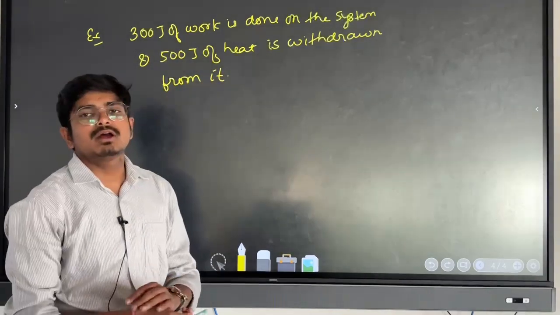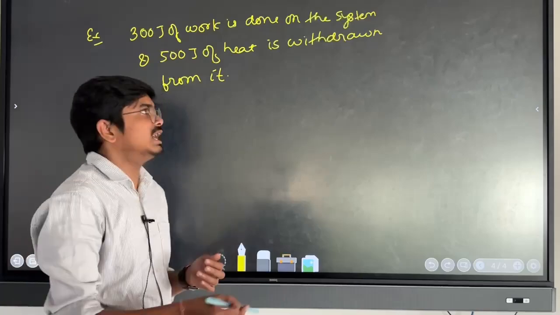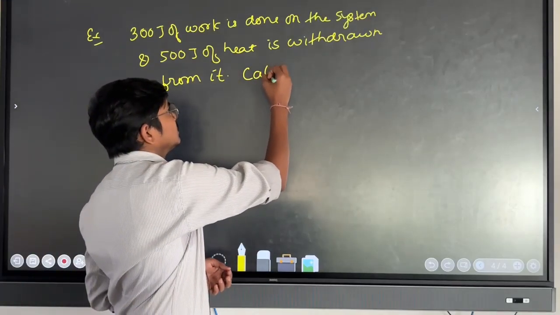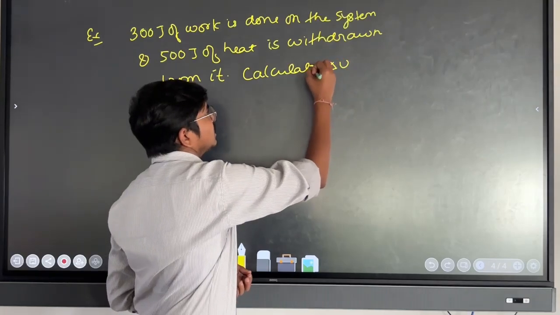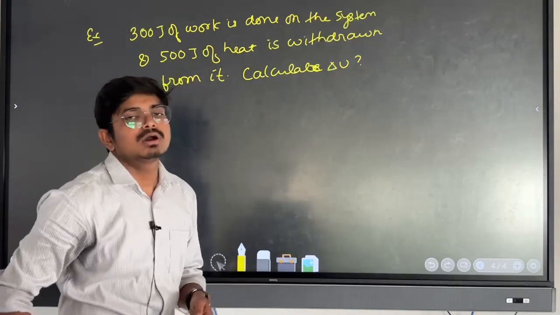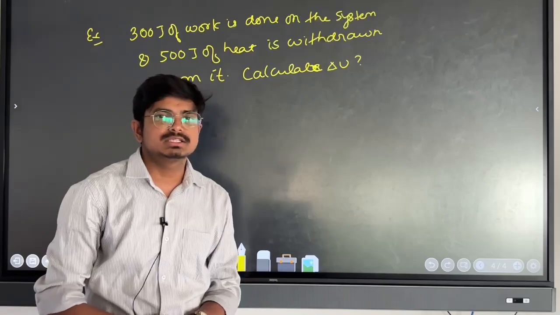So you have to find out the change in the internal energy, that is, calculate delta U. How to find the change in the internal energy?